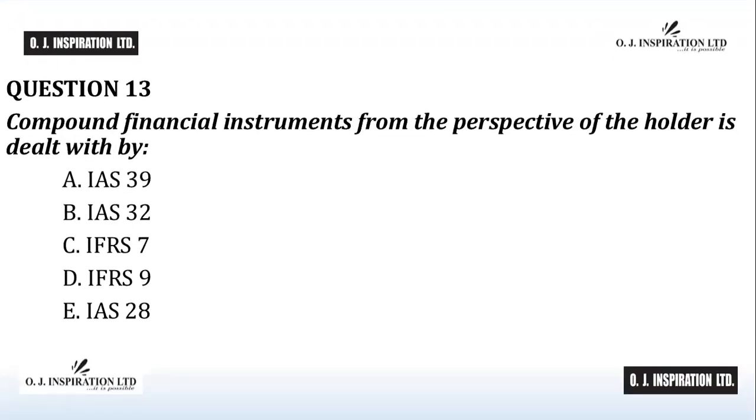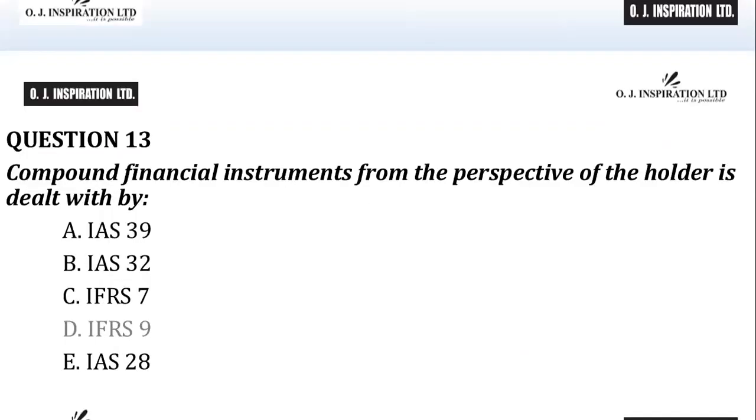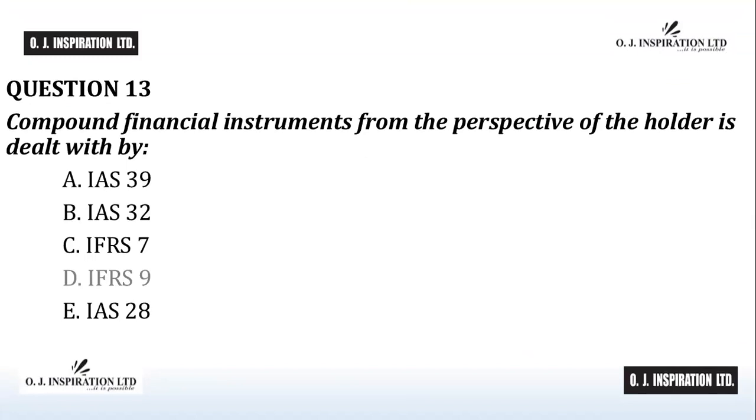Question number 13. The answer to question number 13 is D, IFRS 9. IAS 32 financial instruments presentation deals with compound financial instruments from the perspective of the issuer. With respect to compound financial instruments from the perspective of the holder, it is dealt with by IFRS 9 financial instruments. D is the answer to question number 13.